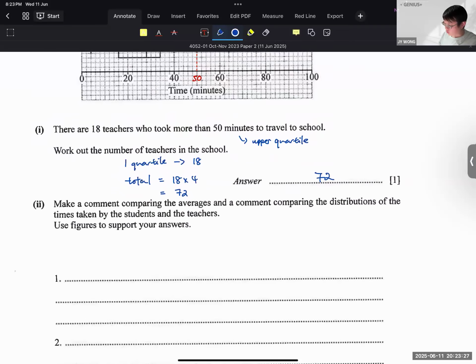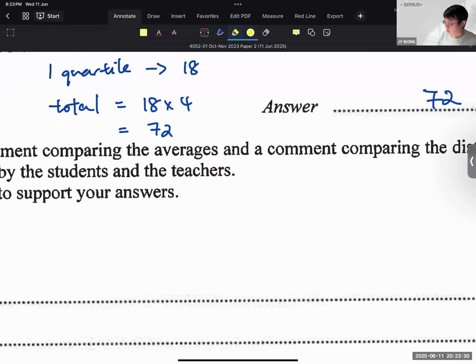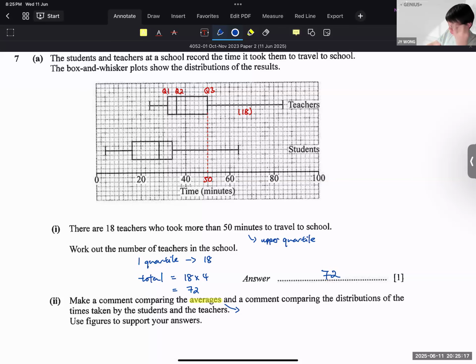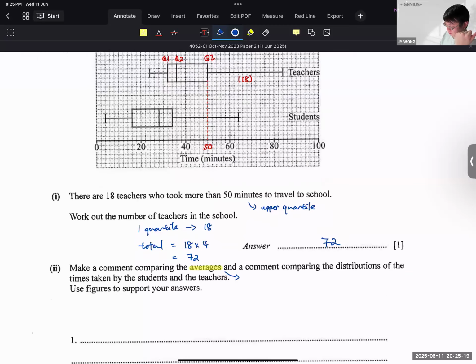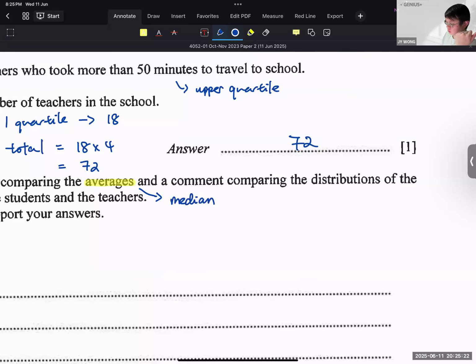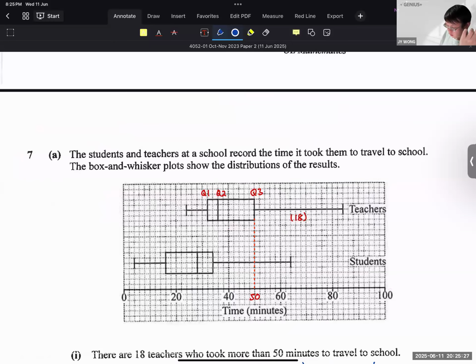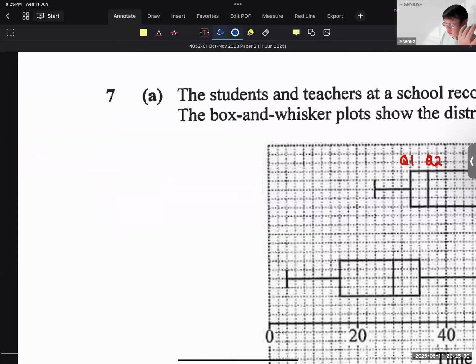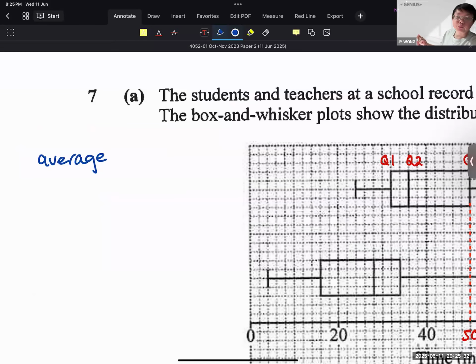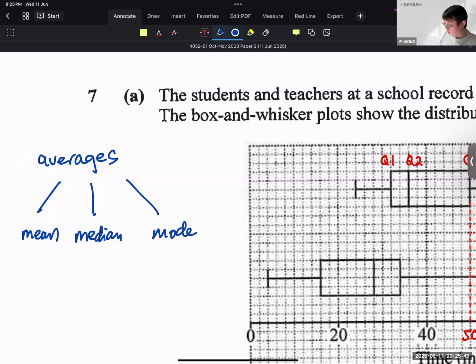Now, compare averages. What average do we compare over here? Median. So the box and whisker average is median. Some Sec 4 students asked me weird questions the other day. They asked me, how is median an average? You learn central tendency. There are 3 averages that you learn. There is mean, which is the average that you learn in primary school. There is median, and there is mode. All 3 of these things are called averages.